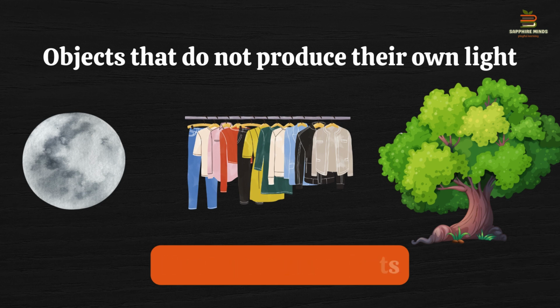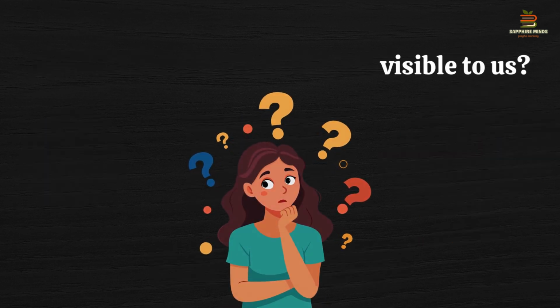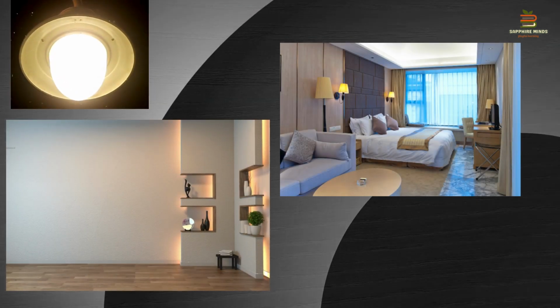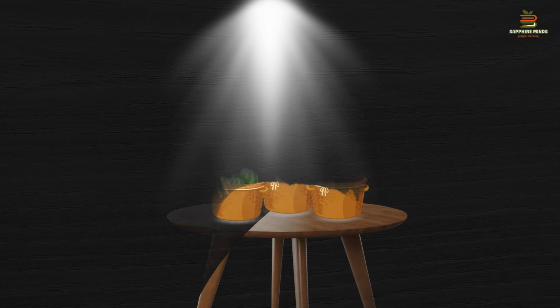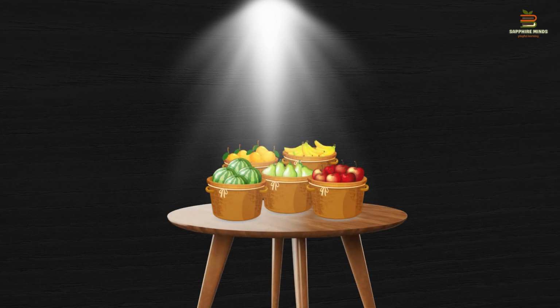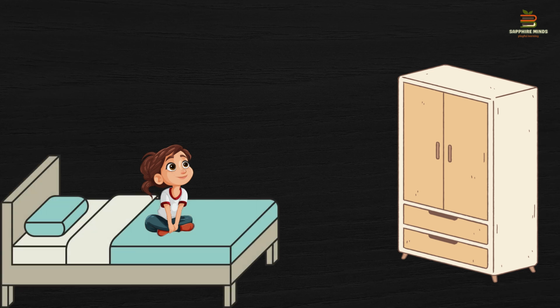Now how the non-luminous objects are visible to us? So we already know that we always place a tube light, a bulb or anything that provides the light in our room. So why do we apply that? So जब भी वो light or the luminous object emits the light and that light is fallen on any object, then the object will be visible to us. What I said, if you are sitting on a bed and you are able to see the almirah that is lying in front of you, right?